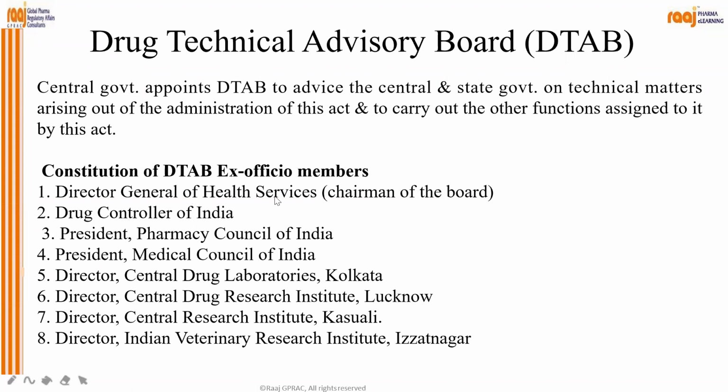Director General of Health Services, Chairman of the Board, Drug Controller of India, that is DCGI, President Pharmacy Council of India, President Medical Council of India, Director Central Drug Laboratory Kolkata, Lucknow, Kasauli, and what? The Indian Veterinary Research Institute in Izatnagar. This is the constitution of DTAB from different parts of India. Okay.